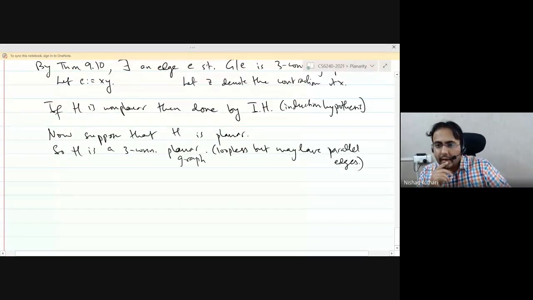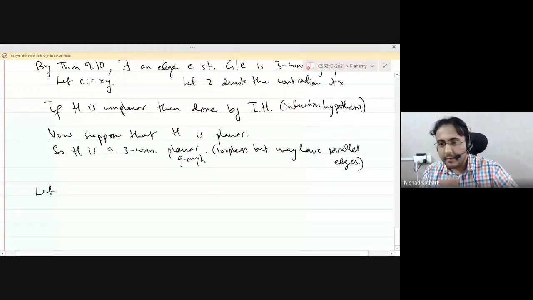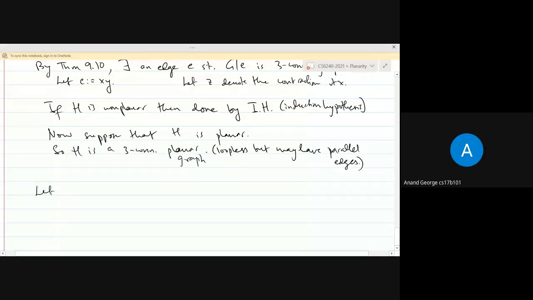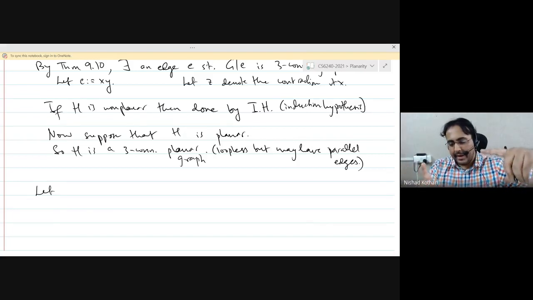So I can take a planar embedding of the graph H. Sorry to interrupt, sir. Yeah, go ahead, Anand. Sir, say that we have parallel edges. Even then, we can just work on the underlying simple graph, right? That is true. Right, but I want to go back to the graph G. So I don't want to get rid of the parallel edges, because when I go from H to G, those parallel edges may not be parallel again. They might become regular edges of the graph G. So that's why I don't want to get rid of those edges.